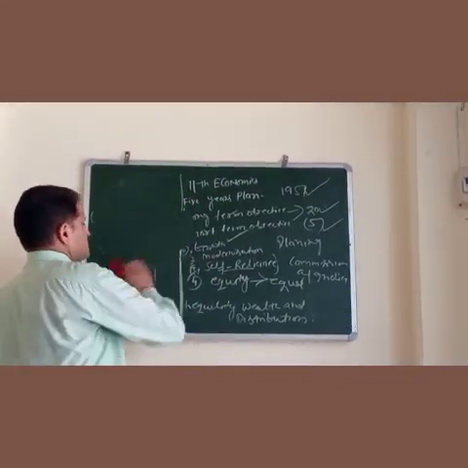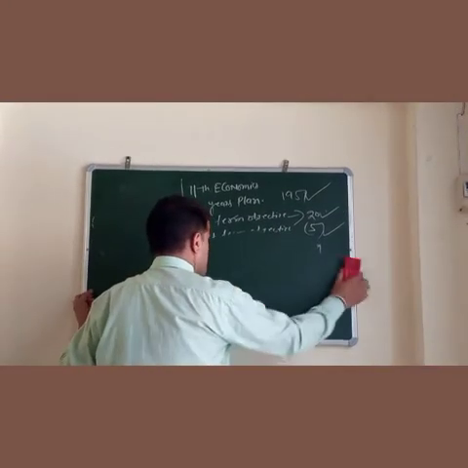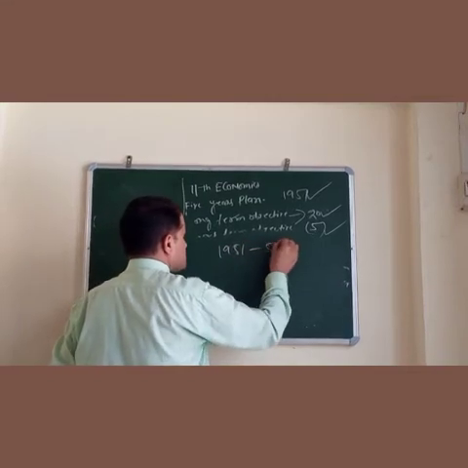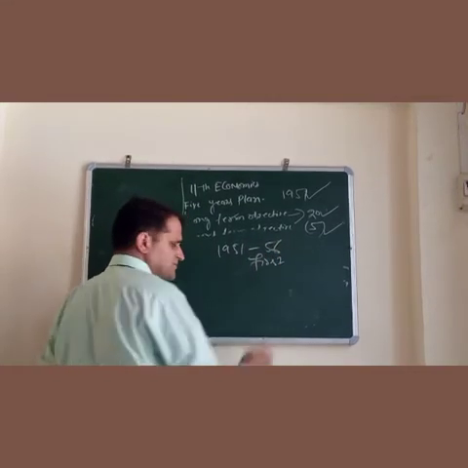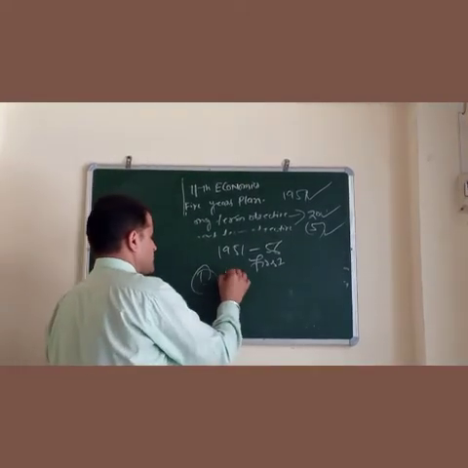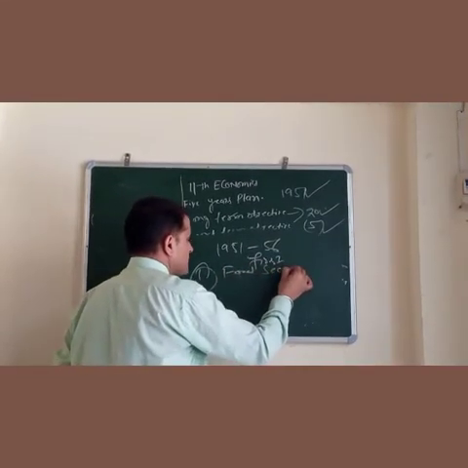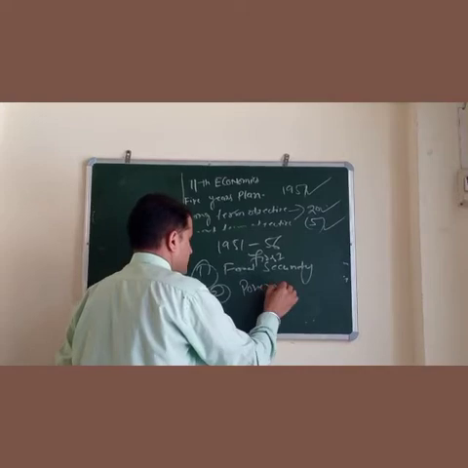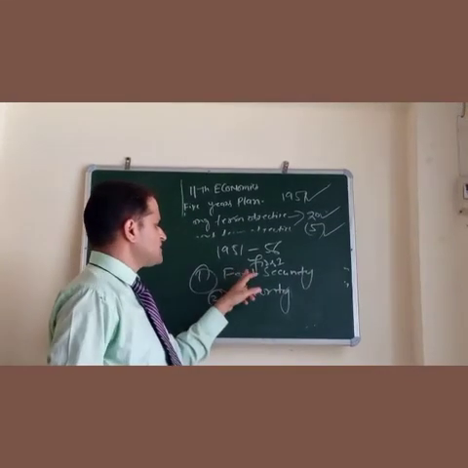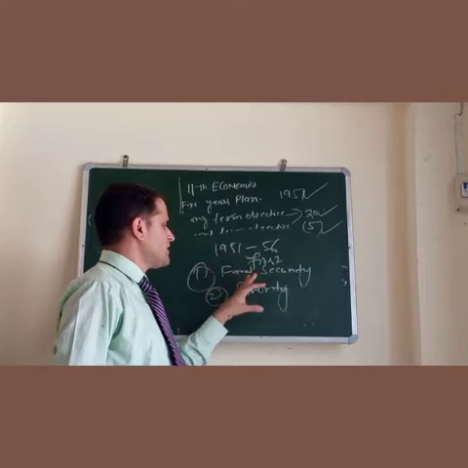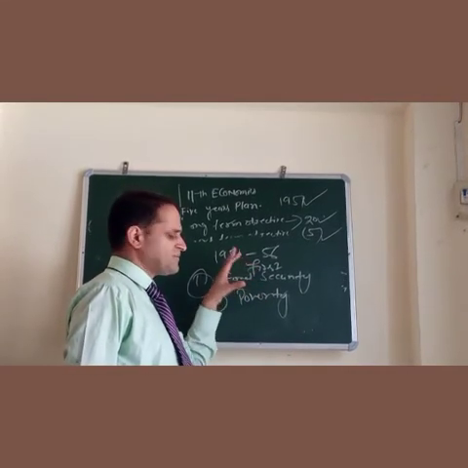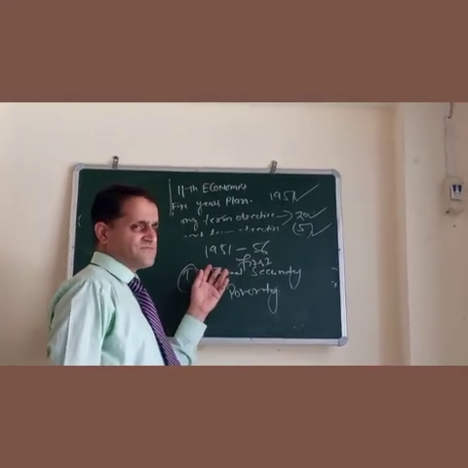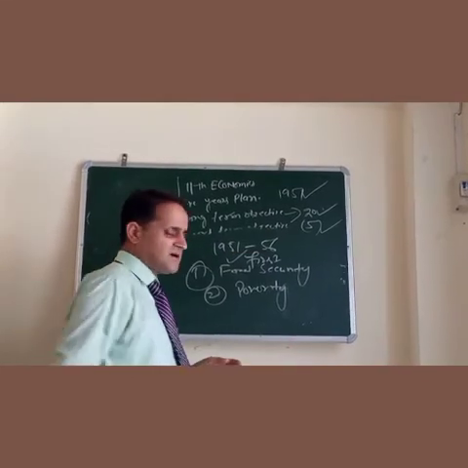But after that, we started our short-term plans, and we started our first short plan in 1951 to 56. This is the first plan. Main objectives were food security, plus eradication of poverty, which was the main problem, right? Everybody should be given food security. At least those persons who are not able to have food must be given food per day. They should not be deprived of these facilities. So food security was the main target of our economy.